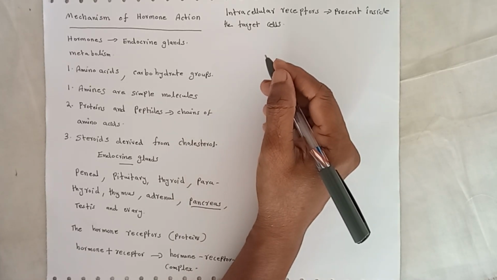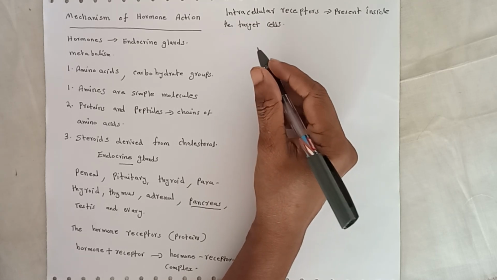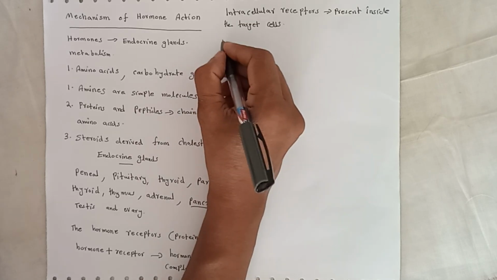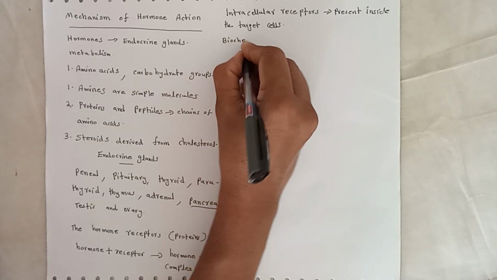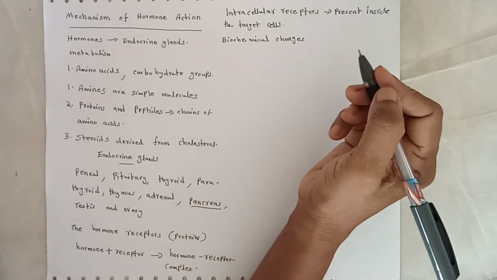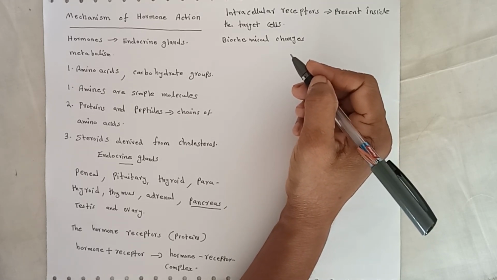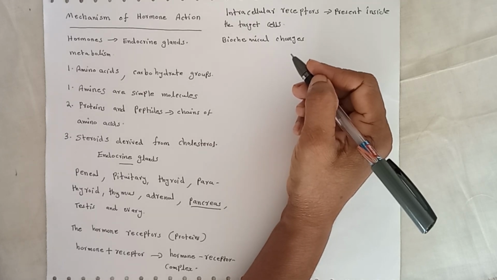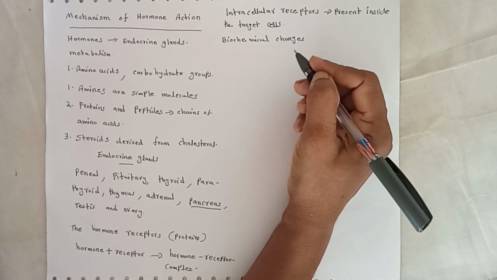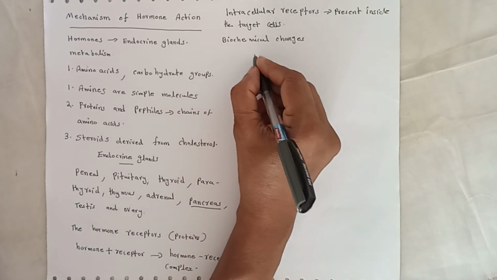Then the hormone receptor complex leads to certain biochemical changes. These biochemical changes occur in metabolism and also in physiological functions. So hormones regulate all these matters. There are three types of hormones.